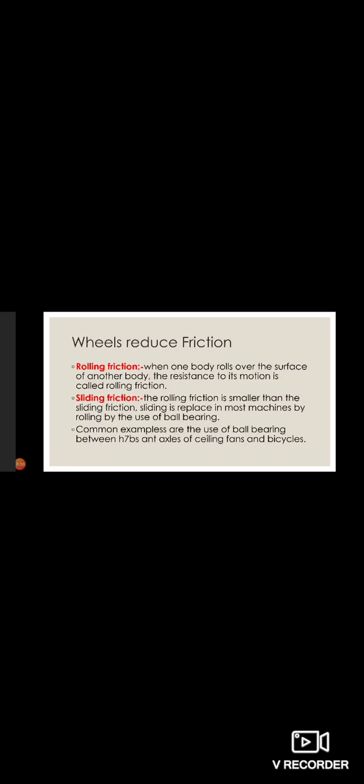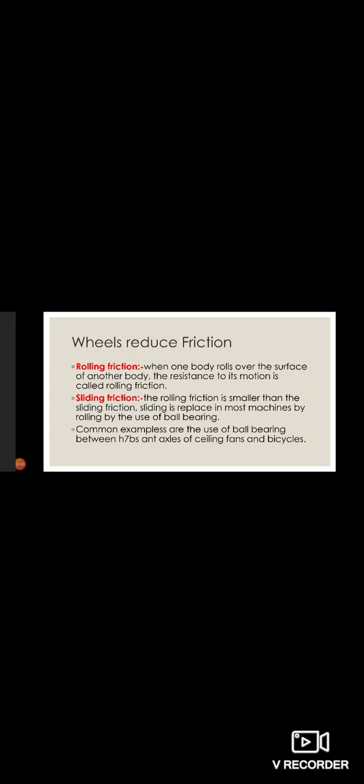Okay, next are two different types of friction. Wheels reduce friction. We use a trolley bag; here is a trolley bag, which uses rolling friction, and we can easily move on the road or any surface because of the rolling friction. If the trolley bag did not have rolling wheels, how would we take a trolley easily anywhere?